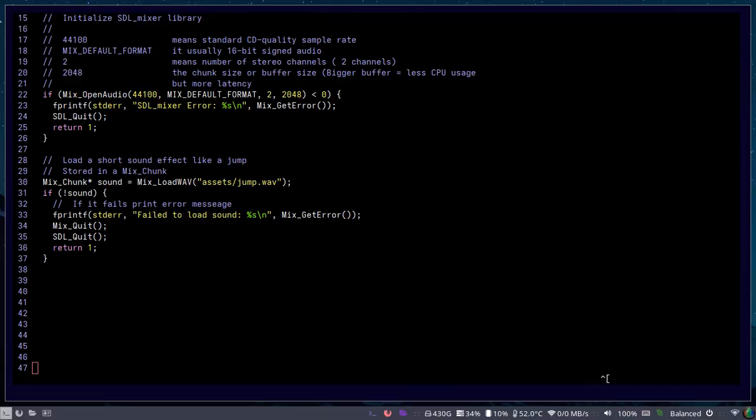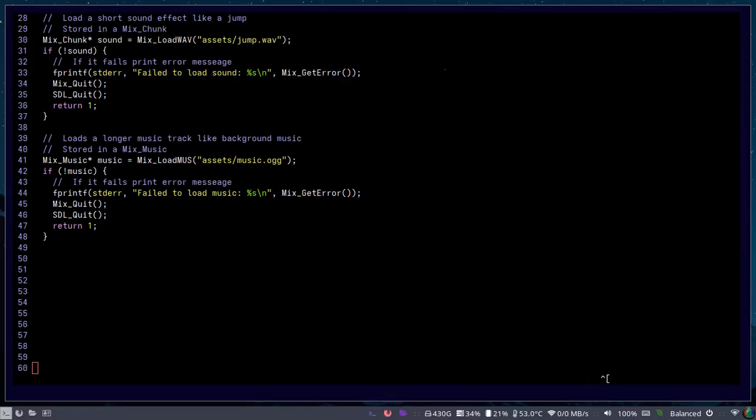Then we're going to load a short sound effect, like a jump, and store that in the Mix_Chunk. And here, if it fails, we're going to print some error. Now here, we're going to load a longer music track, like background music. We're going to store that in the Mix_Music. And then if it fails, we're going to print out some message.